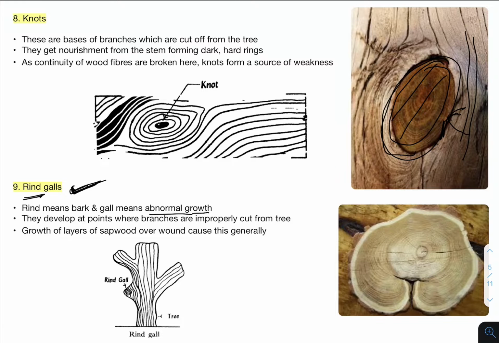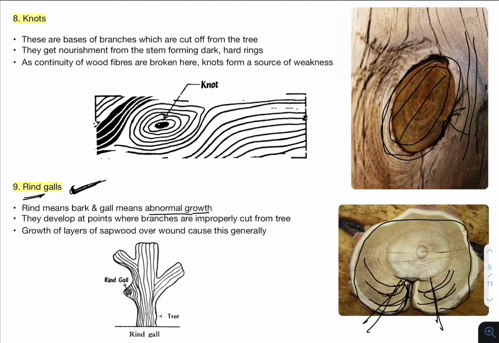See this portion here, this bark portion, this is our bark portion. Because when a branch is cut here, what will happen to the sapwood? The sapwood portion is continuously growing, so it will grow in an improper way surrounding this cut. So what will happen? There is an improper or abnormal kind of growth in these layers. So that is regarding rind galls.